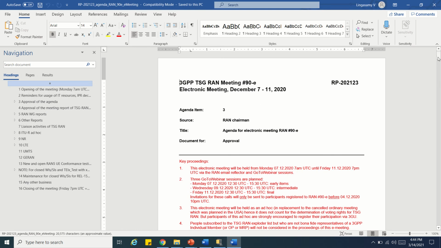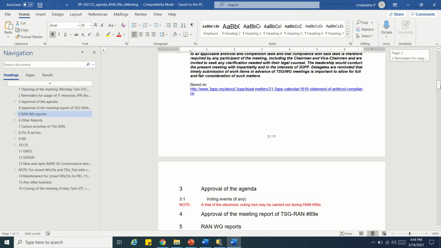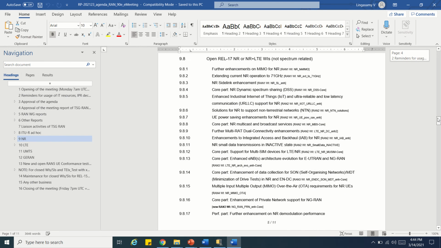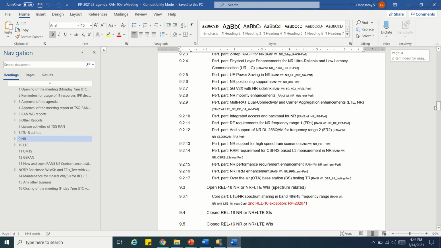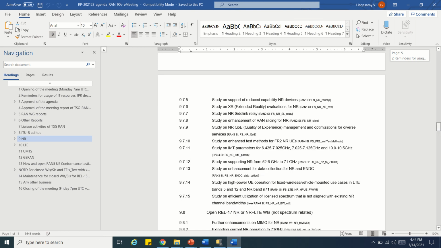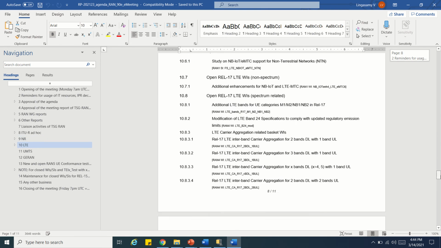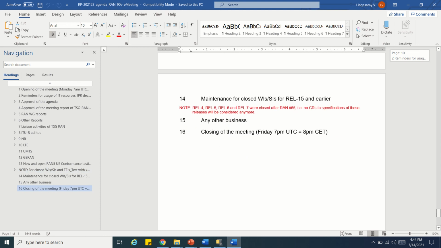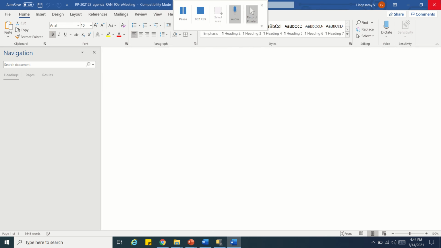For example, you can see here the electronic meeting: this is the chairman's agenda for approval, document for approval. So this is the document they are proposing. Whatever is in red, they have changed; these are comments they are passing, and the others are already there in this spec. This is the discussion they are making.